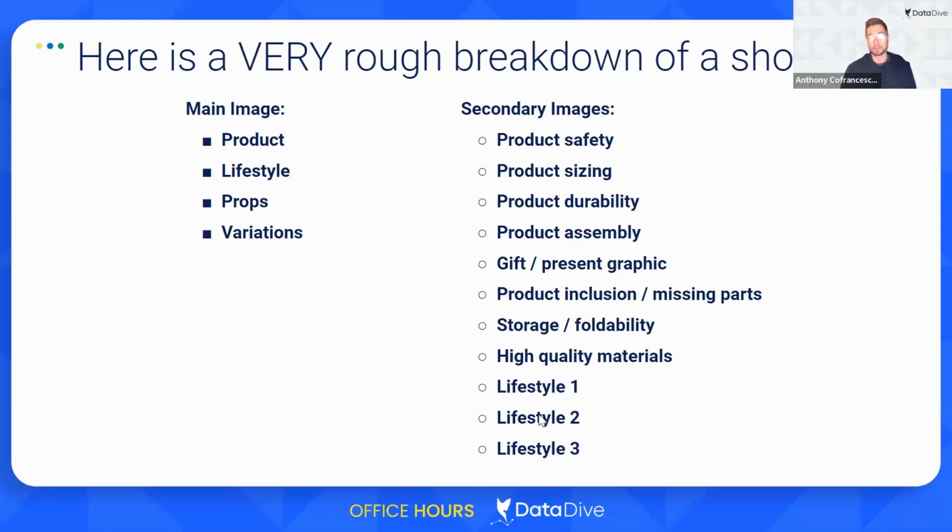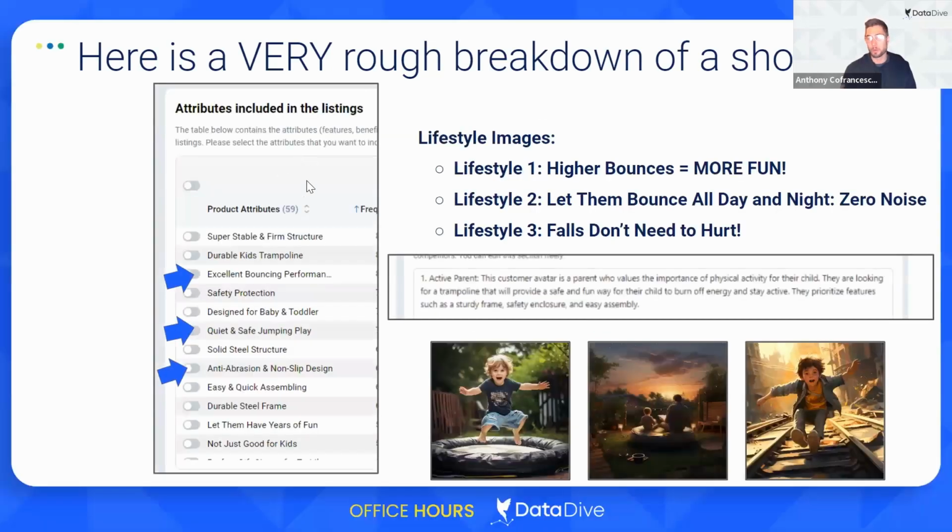Now, you might be looking at these 3 lifestyle images and you might be saying, hey, Anthony, this is a little bit too general. What do you mean, lifestyle images? What should I have? Well, this is just a quick breakdown of how I might concept some lifestyle images. Again, this is very rough. I would expect to spend much more time on this. I probably only spend about 10 minutes or so, but I was just looking at results from the attributes included in the listing in the AI product brief. And I noticed 3 things that stood out that I thought, hey, these might be good candidates for lifestyle images.